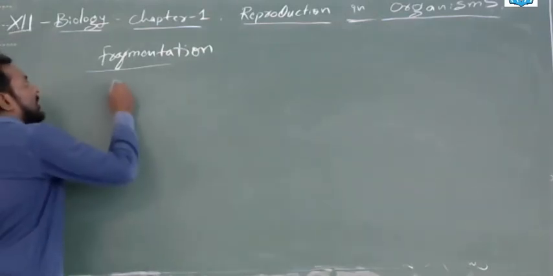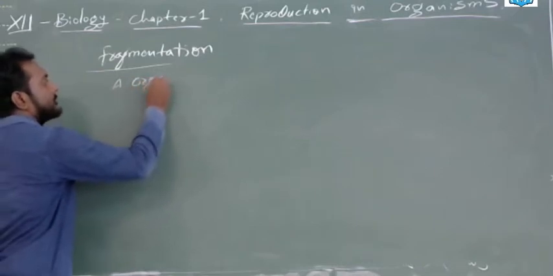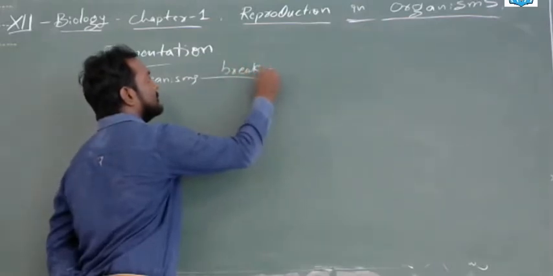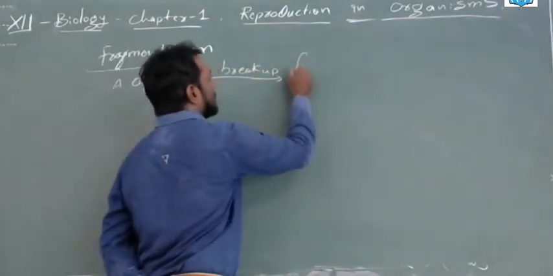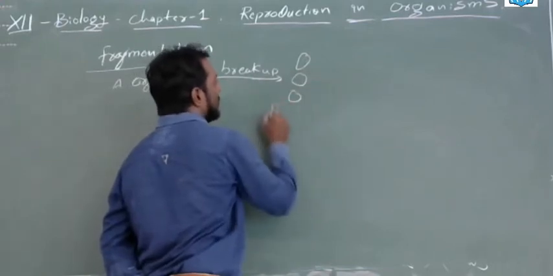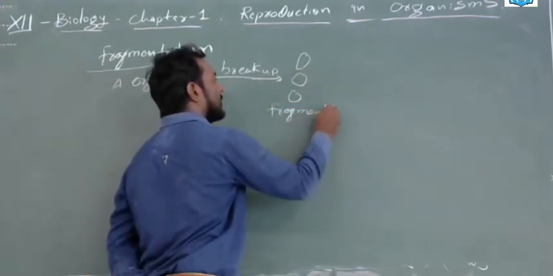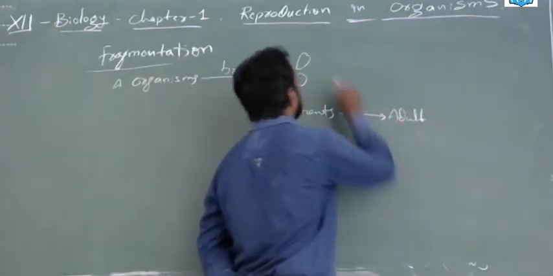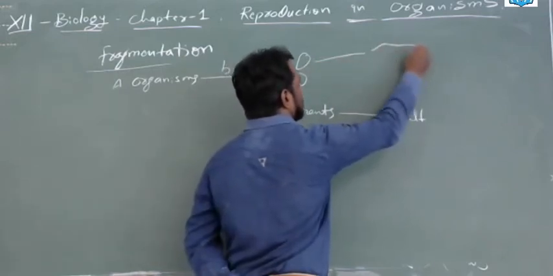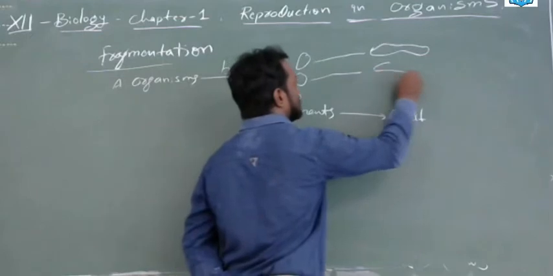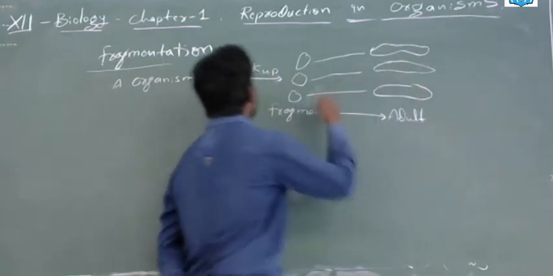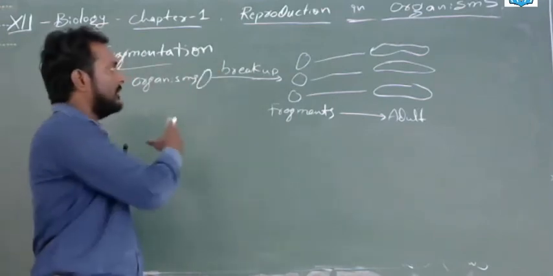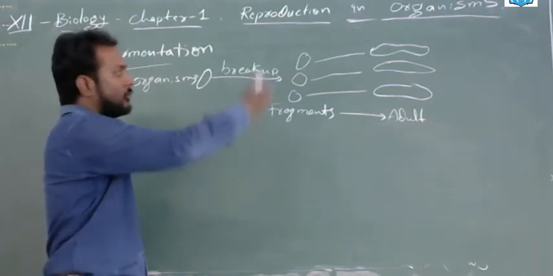So, here the definition is: an organism on its breakup should give rise to many fragments, and all these fragments should convert into an adult. Just explain a diagram. All came from the one. One organism broke into a few parts and all parts converted into adults.